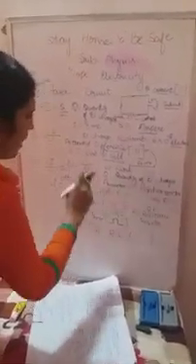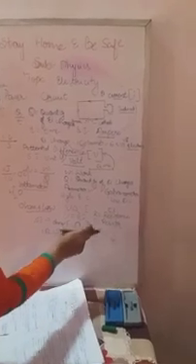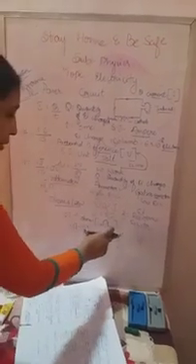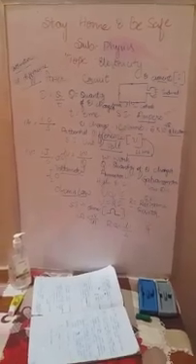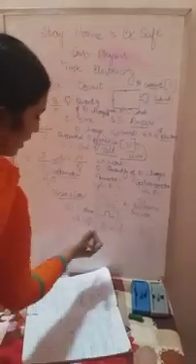If it is written in a denominator, that is called inversely proportional. This is the symbol of inversely proportional. If it is written in the denominator, we read it as inversely proportional. If it is written in the numerator, we read it as directly proportional. Keep in mind. Clear? So R is directly proportional to the length and inversely proportional to the area of the conductor. Directly proportional means if the length goes on increasing, the resistance also goes on increasing.